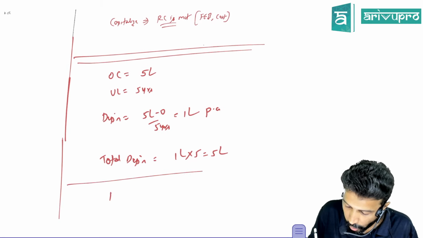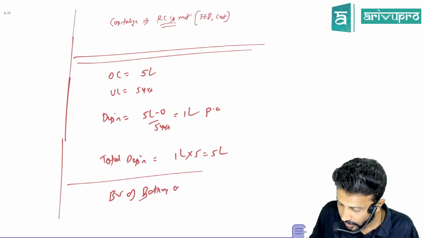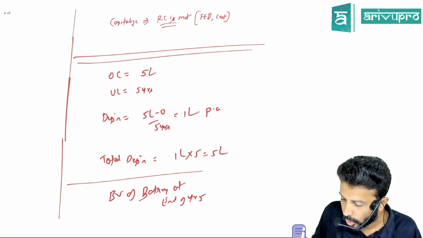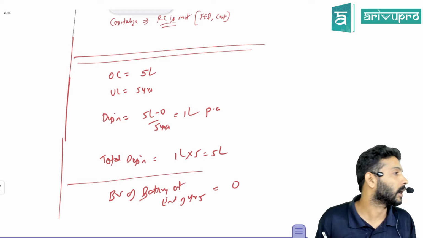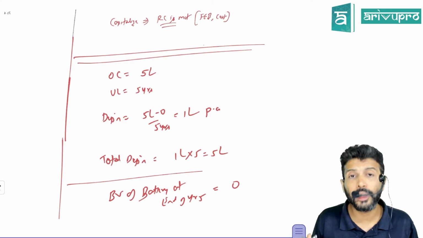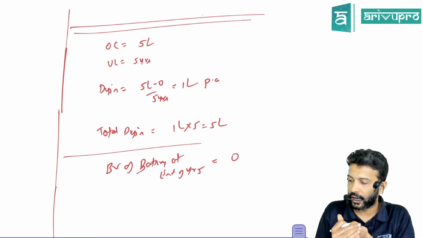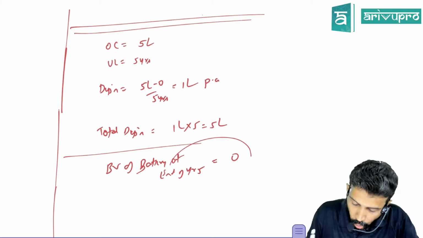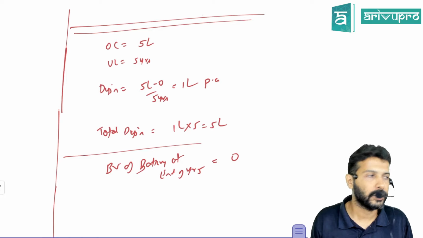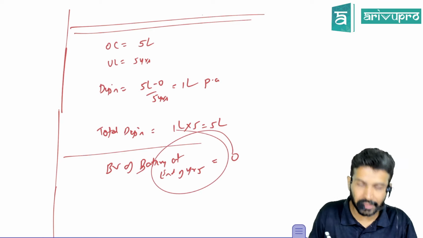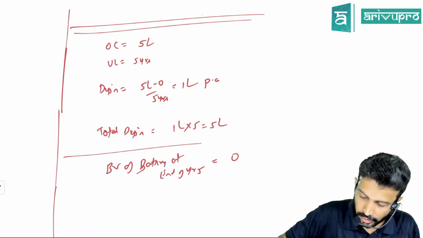Now, what is the book value of that battery at the end of the 5th year? At the end of year 5, the book value of the battery is 0, because you bought it for 5 lakh and you have depreciated it by 5 lakh. Now if you replace it with a new battery, is there any extra drama? The new battery's cost you can add. But the old battery's book value, should you eliminate it, or is there nothing to eliminate? Nothing to eliminate. So if the book value of the old battery is still remaining, then eliminate. If it's fully depreciated, no elimination is required.